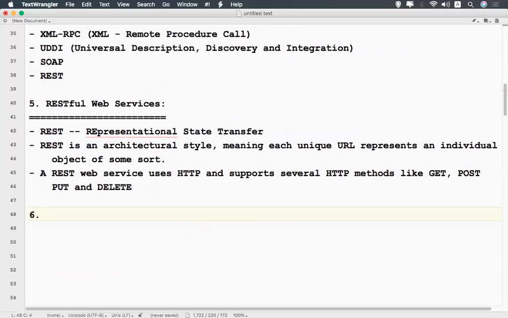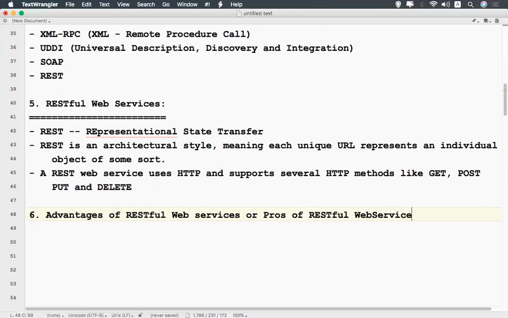Then we'll see the advantages, or pros, of RESTful web services.